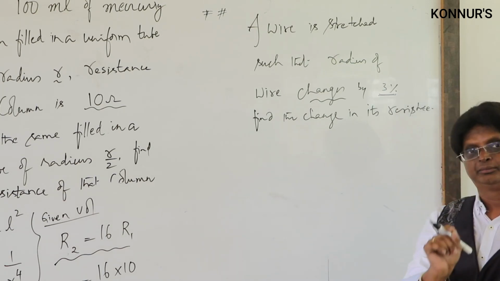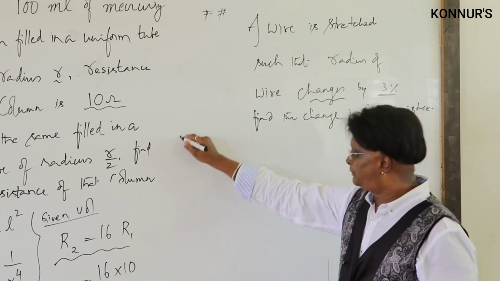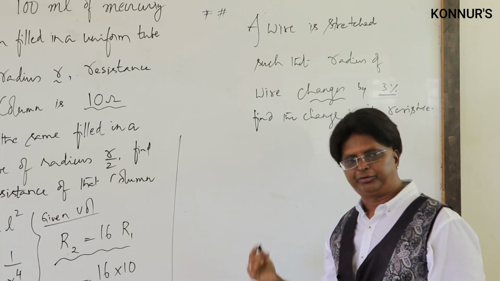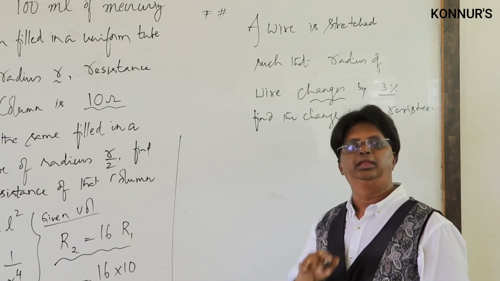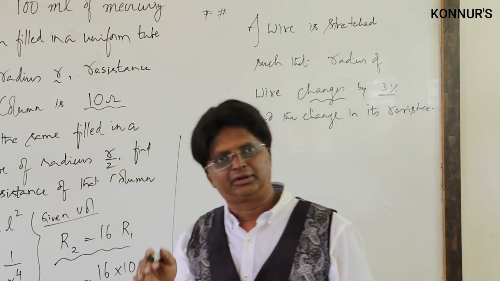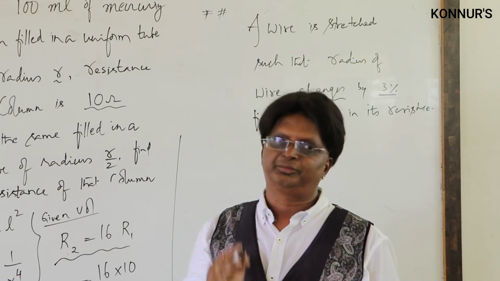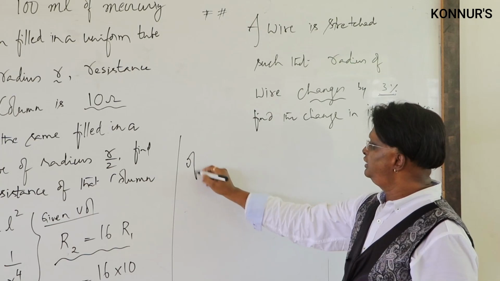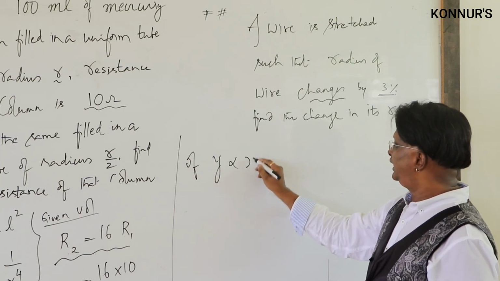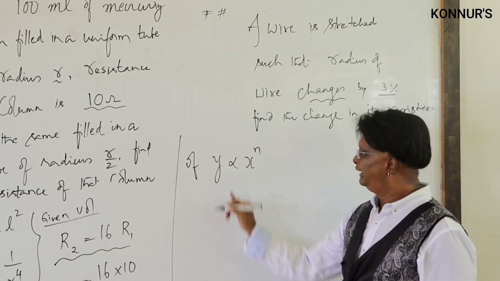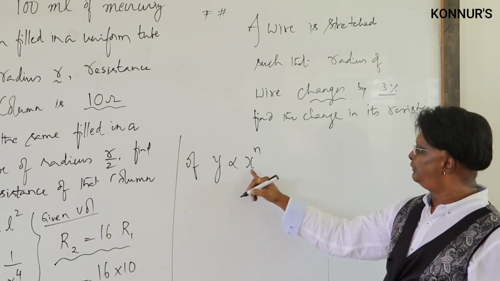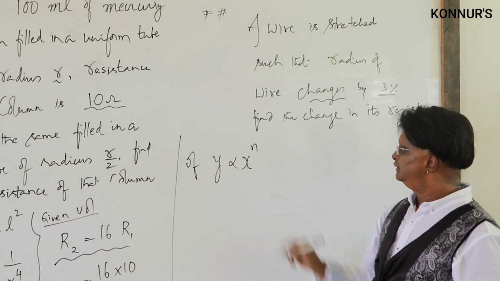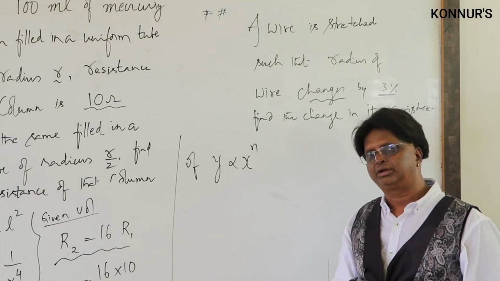There we will use one simple mathematical approximation. This is the one I am telling you in general for this particular case. This will arise for any other unit, any other formula, small percentage change. This is a tool, you please take it. Suppose y is proportional to x raised to n, a parameter y depending upon x such that it is x raised to n proportionality. This n can be either positive or negative.